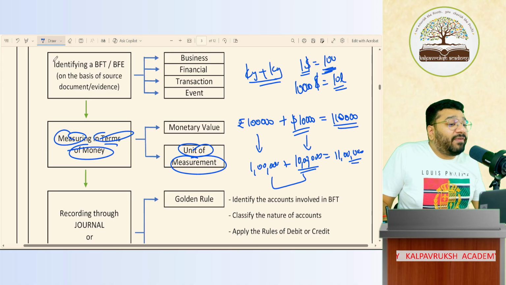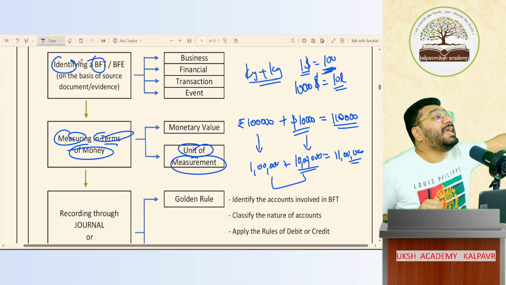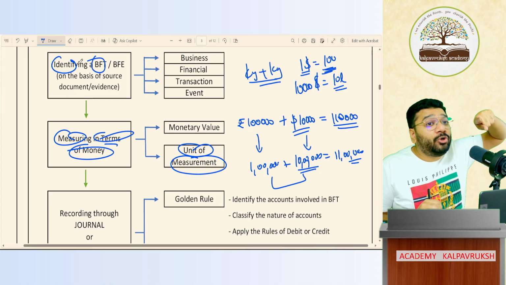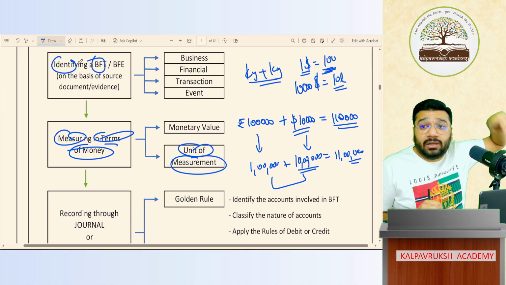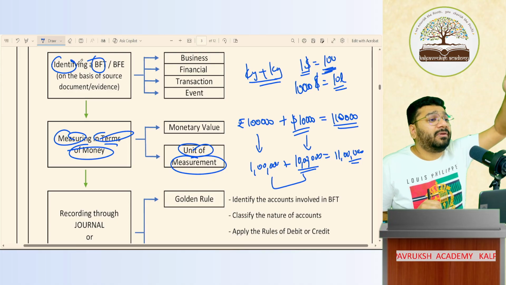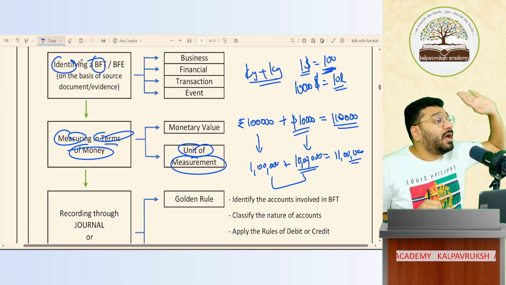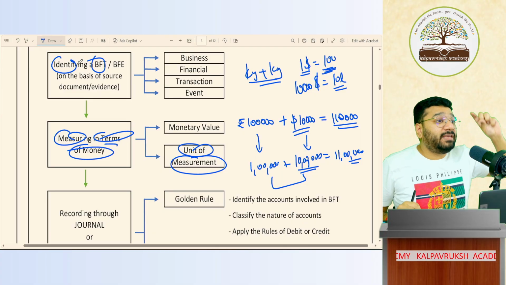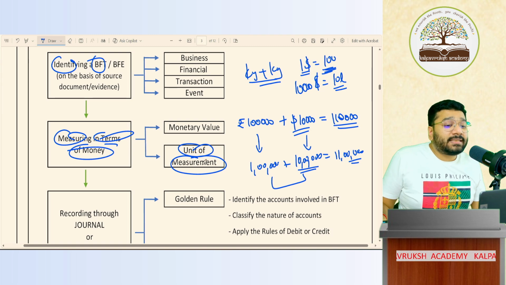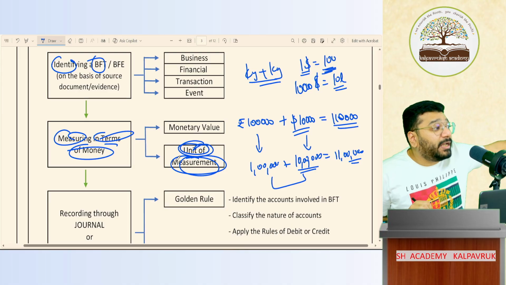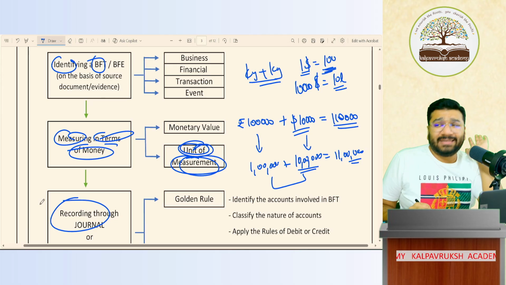So once you identify a business financial transaction, don't go for recording. Check whether it is in INR or not. Because in India, people do business at the international level. They do business with multiple countries, so people deal with dollars, yen, dirhams, euro, yuan, all these multiple currencies. All those international currency values should be converted to INR. This is called unit of measurement. This is the first step that you have to do before you record. Clear or not clear?